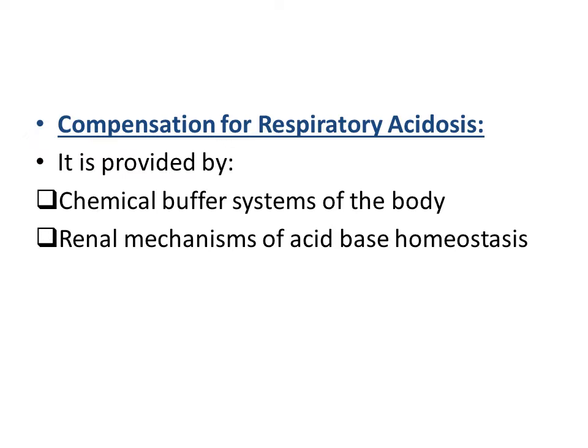So the compensatory mechanisms for respiratory acidosis would be provided by chemical buffer systems of the body, again extracellular and intracellular buffer systems, and the renal mechanisms of acid base homeostasis. Now the respiratory mechanism cannot come into play because this acidosis is itself occurring due to some respiratory pathology. So the renal mechanisms would be the same as in the case of metabolic acidosis. In respiratory acidosis also, hydrogen ion secretion by the renal tubular cells will increase, coupled with bicarbonate reabsorption as well as bicarbonate generation inside the renal tubular cells.